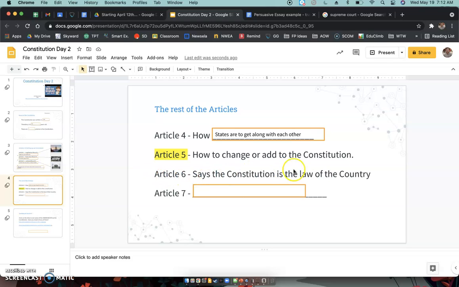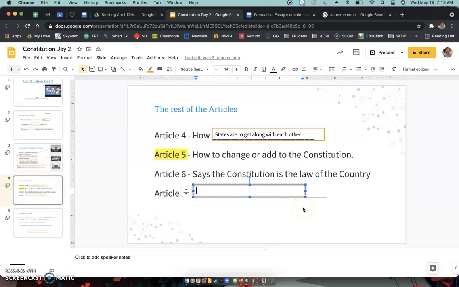Number 6 says the Constitution is the law of the country, saying, hey, you know what? If you don't like the Constitution and you all approve it, guess what? Tough. That is the law of the country. And then Article number 7, how to approve the Constitution.